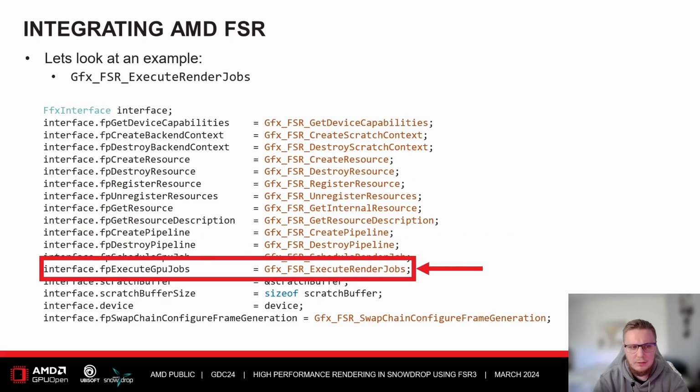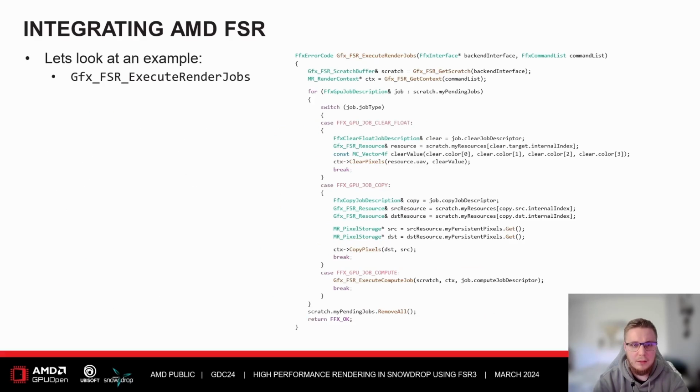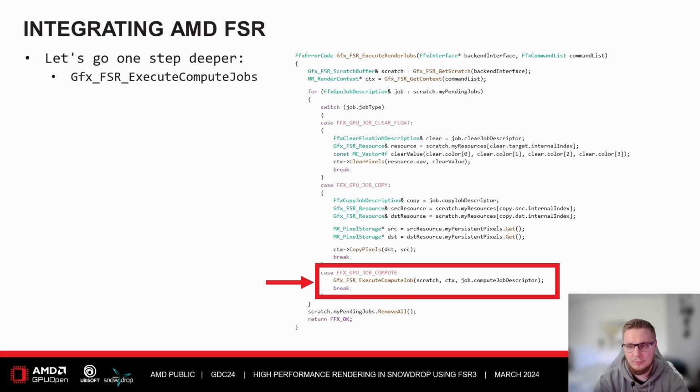All right, so let's take a look at an example of how one of these hooks could look. More specifically, we will take a look at the execute render jobs, which is the one responsible for dispatching the compute shaders. This is roughly how the implementation side looks in Snowdrop, and I'll walk you through it. The first thing that we do is loop through all the scheduled jobs. For each job, we check which type it is, and we take corresponding actions. So for example, if you have a clear job, you run the clear operation, or if you have a copy job, you run a copy operation. But the more interesting one here is actually the compute type, which we'll take a closer look at.